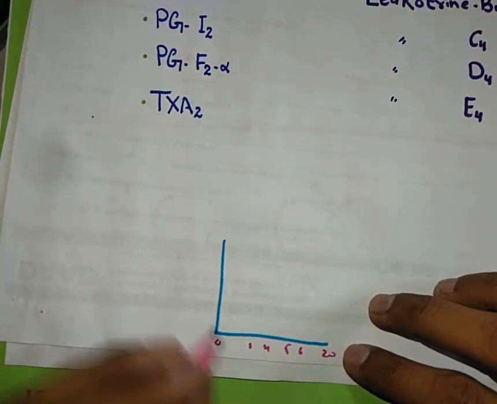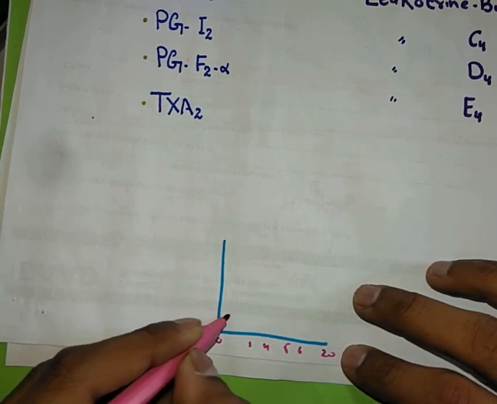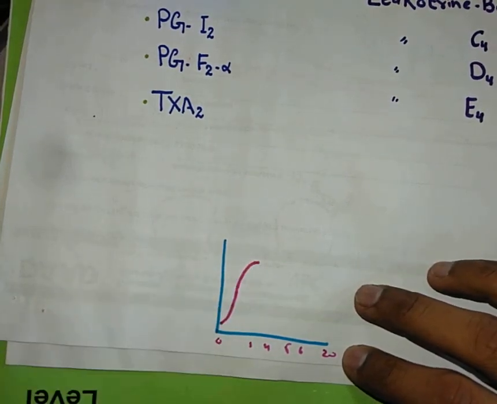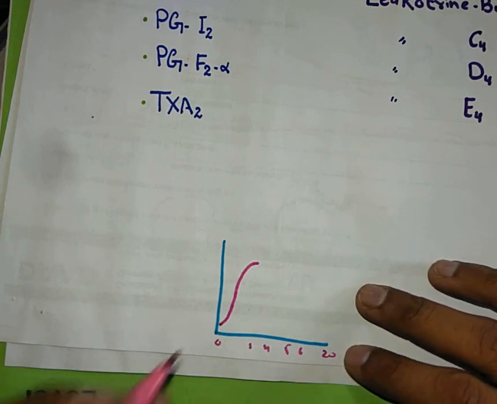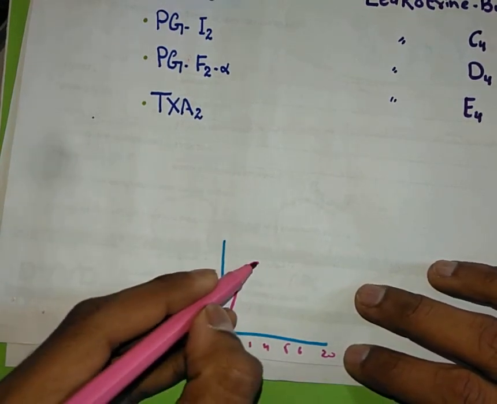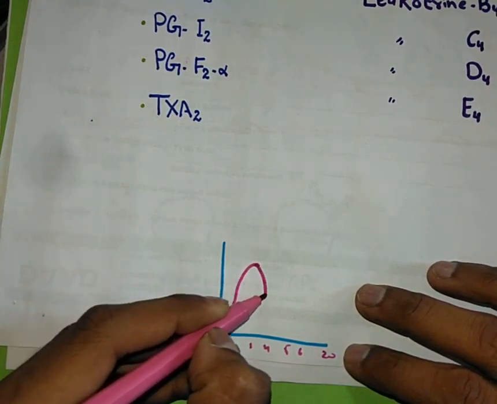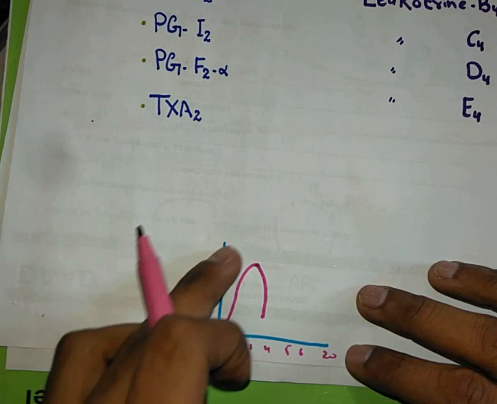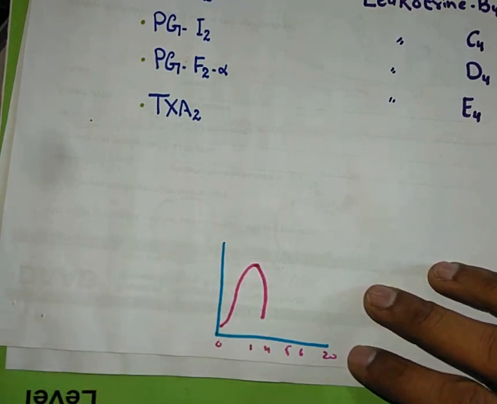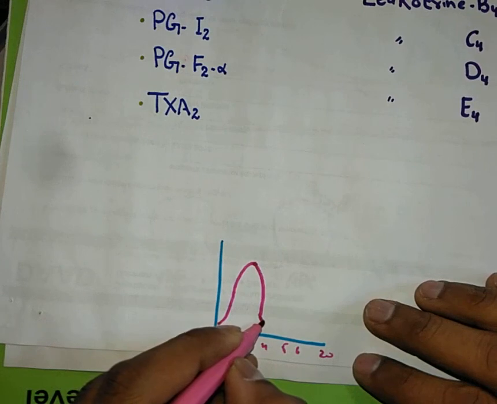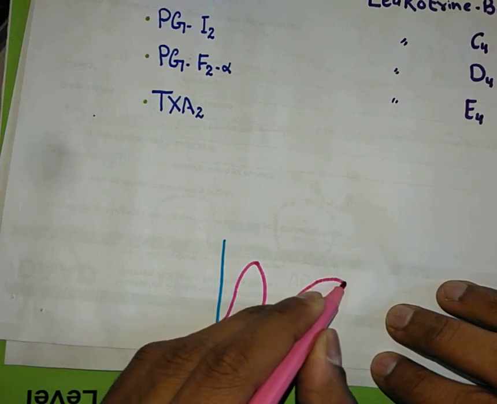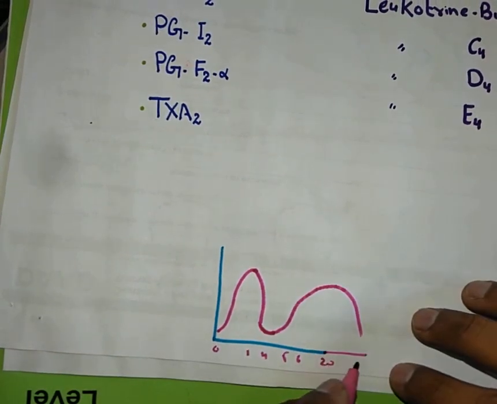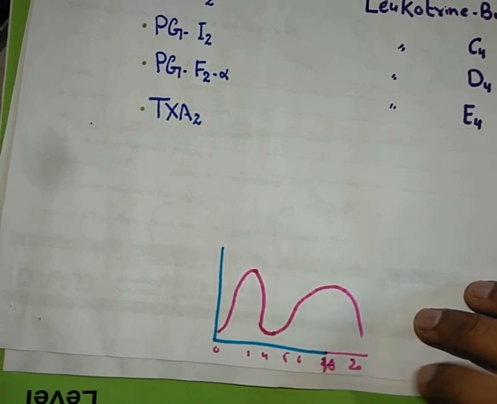Right after the second exposure, the allergic reaction will start because of the preformed mediators like histamine and other substances which I have talked about. Then we have also talked about the role of heparin. It will try to counter the inflammatory activity. So after some time the activity will decrease. Then after 2 to 4 hours, a second wave of allergic reaction will start, and that will move up to 15 or 20 hours.